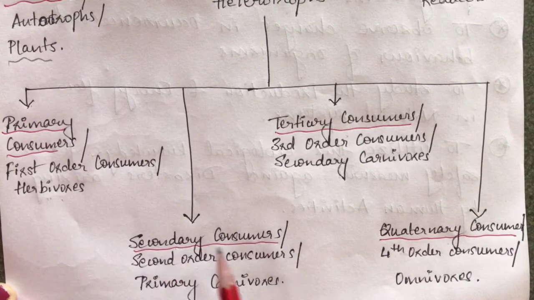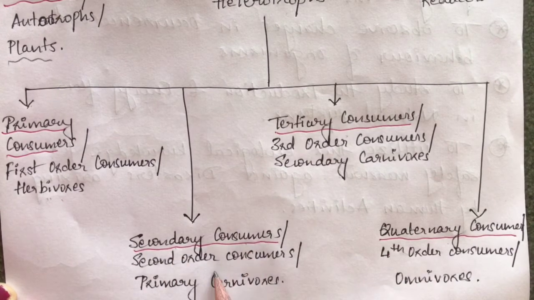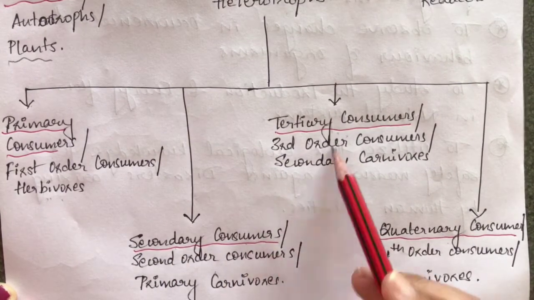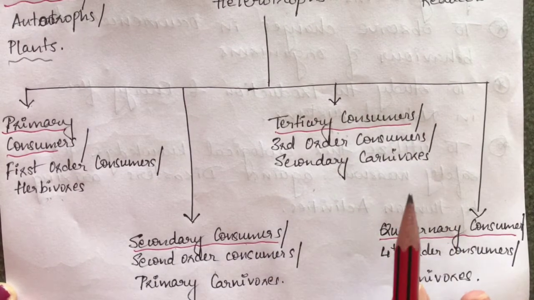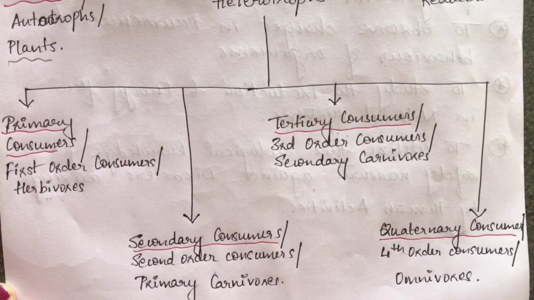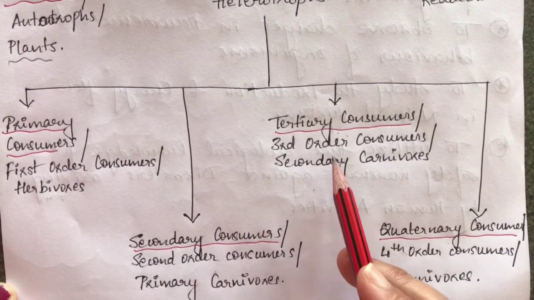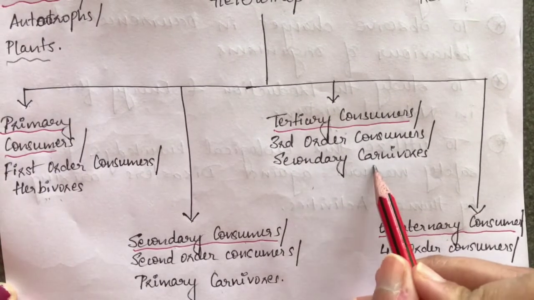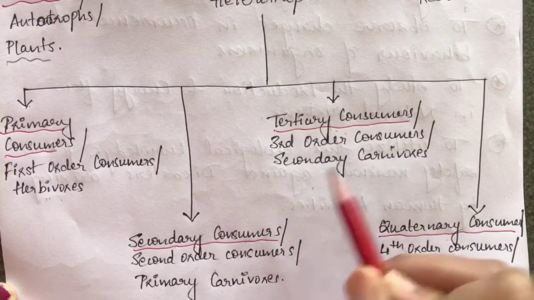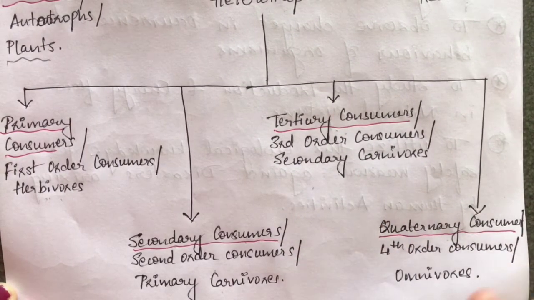When I come up with secondary consumers, these secondary and tertiary consumers are the carnivorous type of animals. Carnivorous are the group of animals which eat only other animals. So they eat flesh of other animals. Clear? They don't eat plants. They eat only other animals. So here in consumers, secondary and tertiary, we have smaller type of carnivorous animals and bigger type of carnivorous animals. These animals are eating only the other animals.